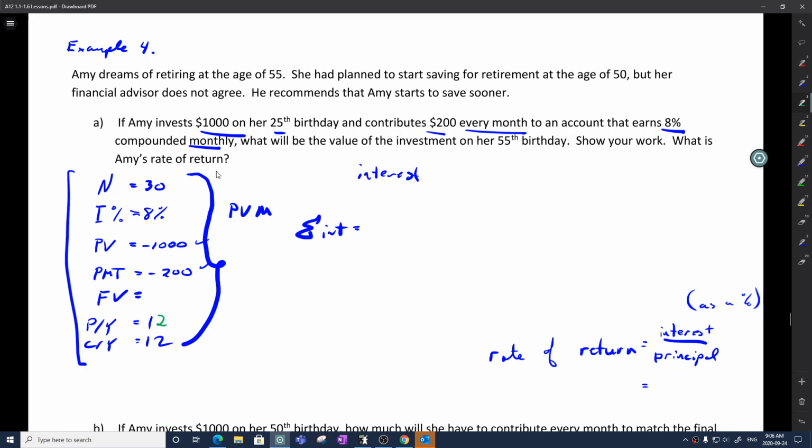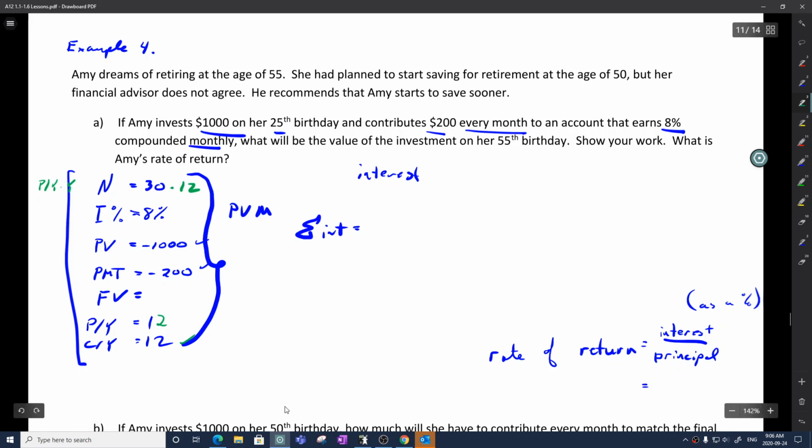Now, an account that earns 8%, so that's good. Compounded monthly, so compounded monthly. That's good. I think I got this all. Now, oh, I forgot N. N is payments per year times the amount of years. So really, I suppose I got this wrong right here, because 25th birthday to 55th is 30 years, but if we're making a payment every month, what we should have is 30 times 12.